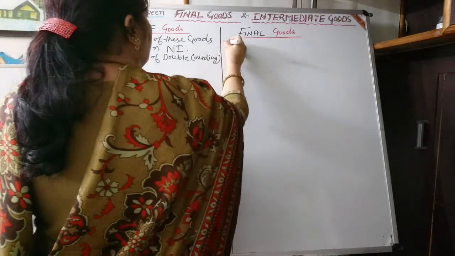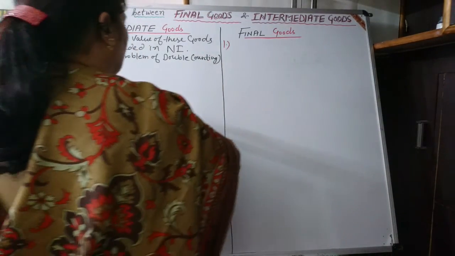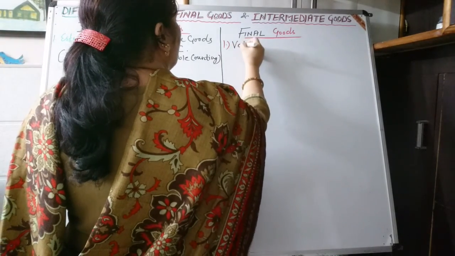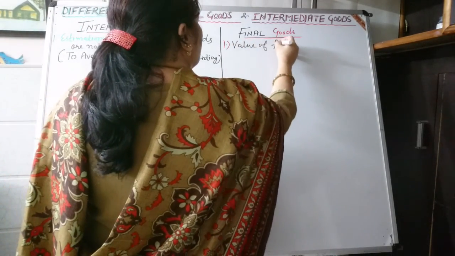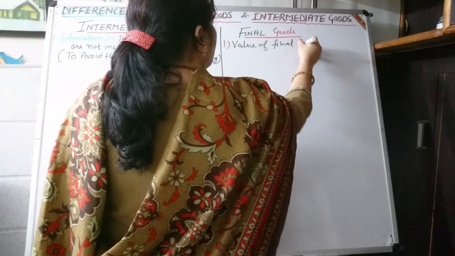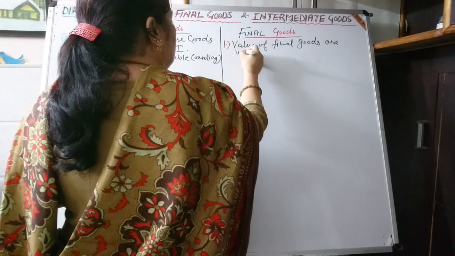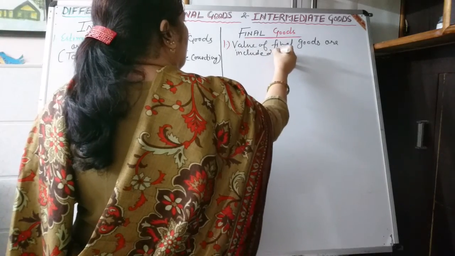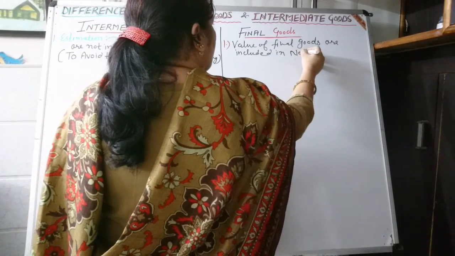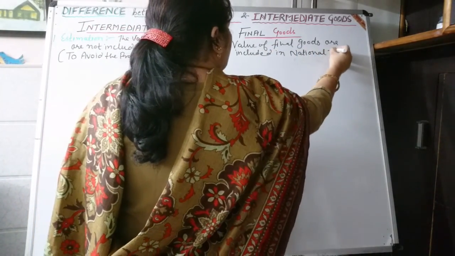So here value of final goods are included in national income.